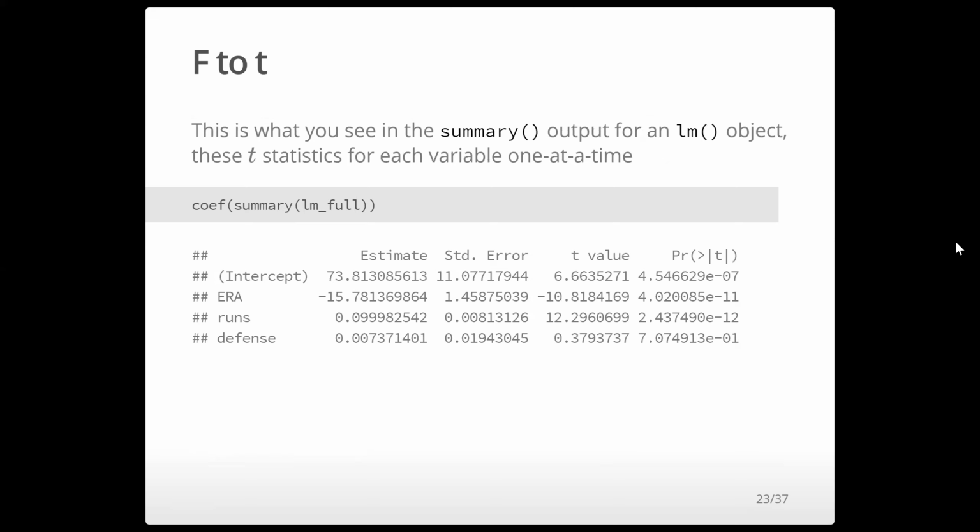The reason I mentioned this is because this is what you see in the summary output for an LM object, where you have T statistics for each predictor. This is really just the square root of the F test, with the first degrees of freedom being 1. It's more straightforward to write this as a T statistic, which is how you'll conventionally see these regression tables, with a T value, not an F.